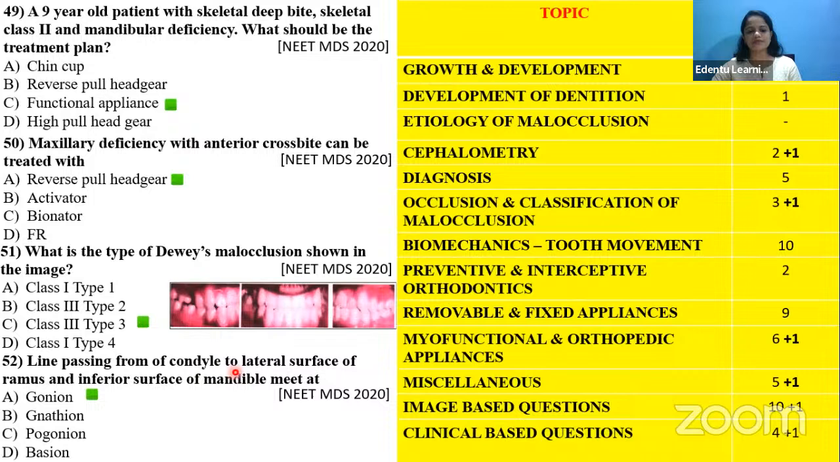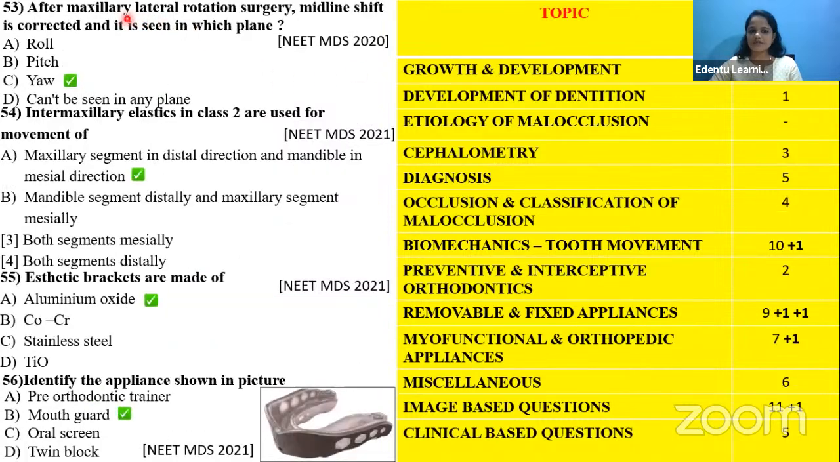And the line passing from the condyle to lateral surface of ramus, which comes under the cephalometry category. Next is after maxillary lateral rotation surgery, how is it corrected and seen in which plane? Okay, that comes under the biomechanics. And intermaxillary elastics are given in, that comes under the removable and fixed appliances. Aesthetic brackets are made up of, again, removable and fixed appliances, and identify the appliance shown in the picture. Okay, that comes under the myofunctional orthopedic appliance.